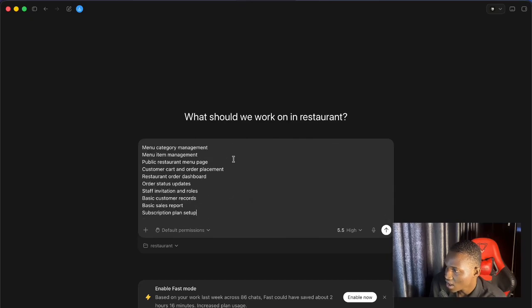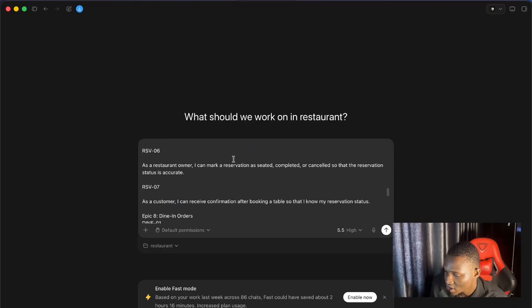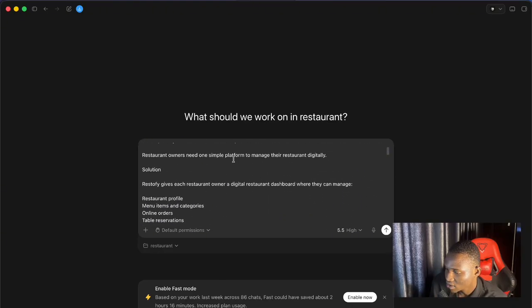This is the new application that I want my coding agent to code for me. I'm using Codex. You can do this with Claude Code or any coding agent that you have. So I've already pasted the stories and the product description.